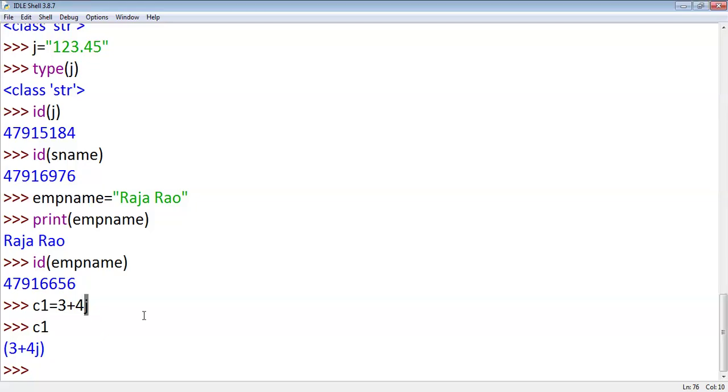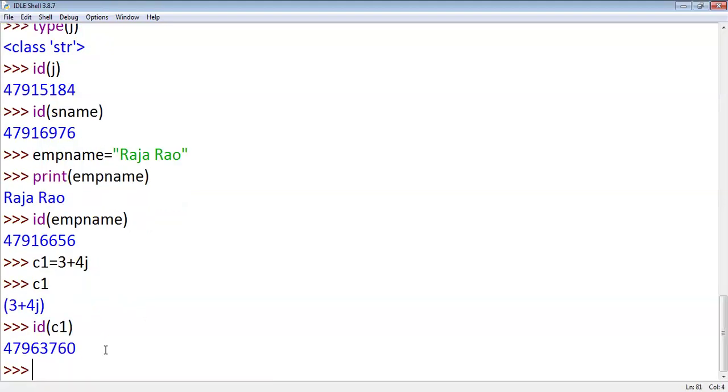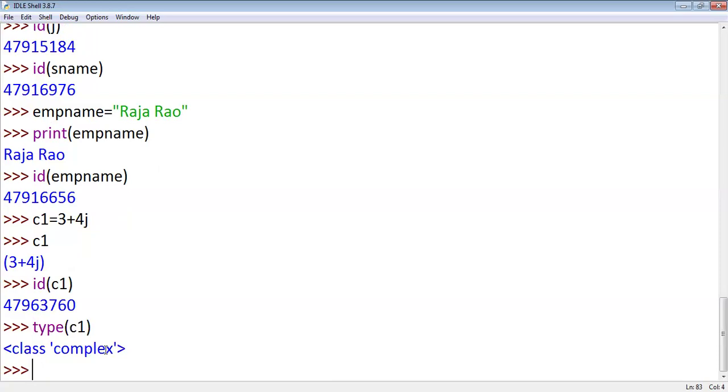In mathematics there are numbers of the form a plus bj, a and b are real numbers, right? In this case I gave an integer. Suppose I want to know the data type of c1, id of c1 returns the address. I want to know the type of the variable. It belongs to the class complex data type, right? Is it clear?